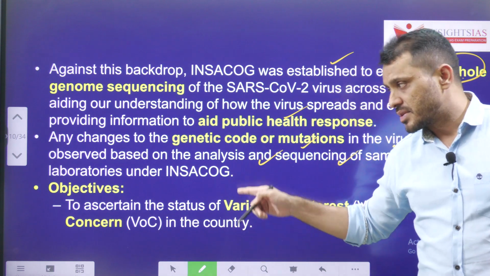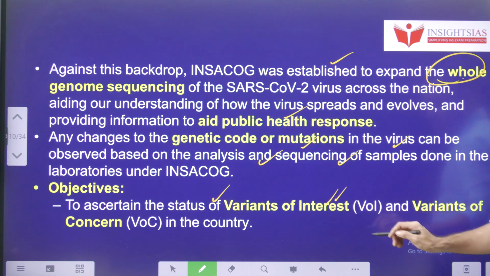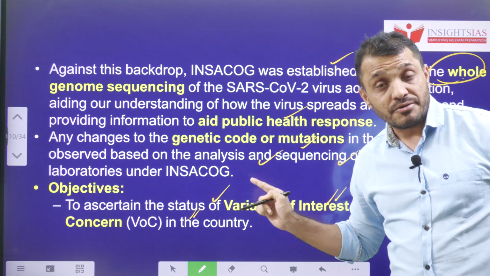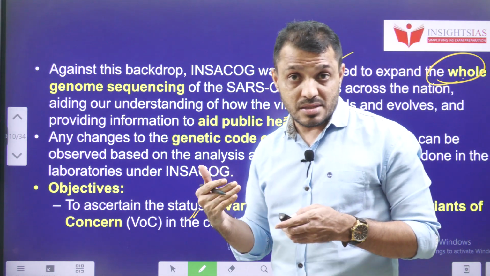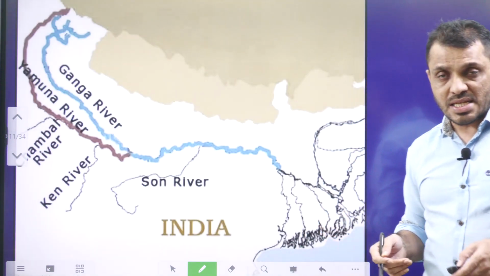The objective is that they will check the strains of variants of interest as well as variants of concern. Just now I mentioned, variant of interest means the beginning stage, variant of concern means the advanced stage of the spread of the virus. That is the second topic.